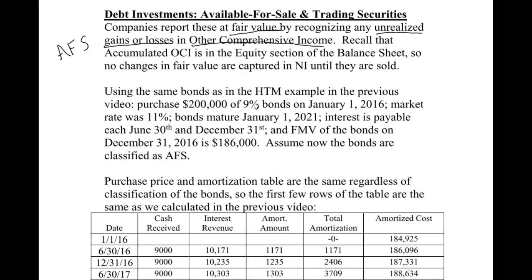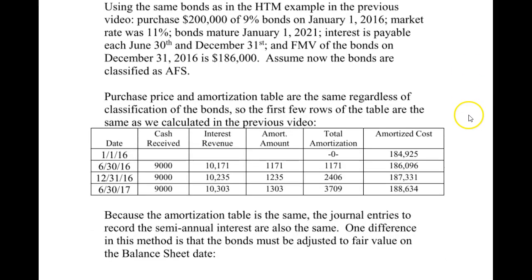All right, so we're going to use the same example that we used prior. So we have the same bonds. If you go back and watch that video, you'll see there's 200,000 of 9% bonds. So we were able to calculate the interest. Remember once again the interest, which is one of the two cash flows, is the face value of the bonds times the rate, and then times 6/12 because it's semi-annual. And that's where we got the 9,000. And if you look down here, the cash received every time is 9,000. So they pay interest semi-annually.